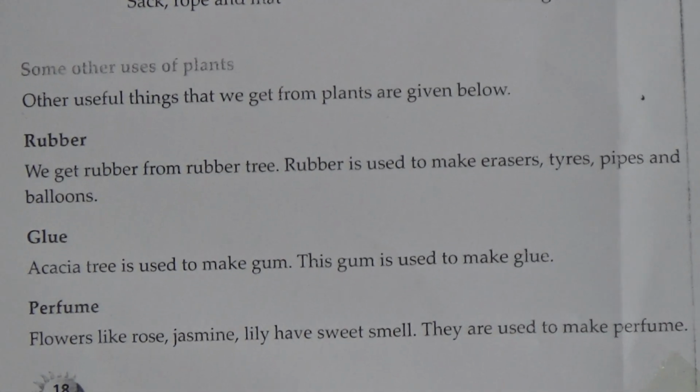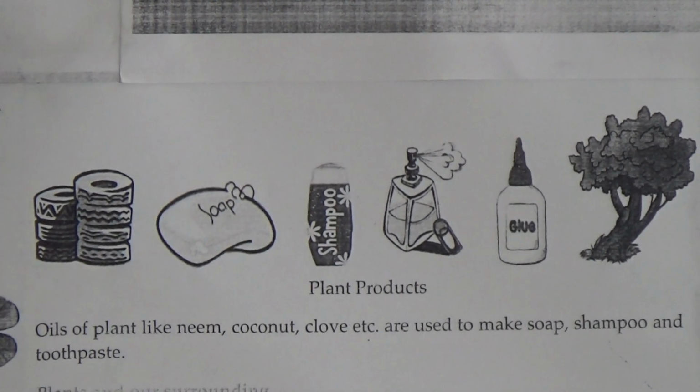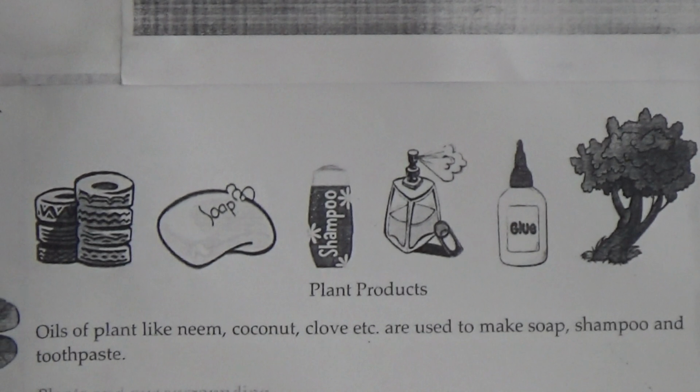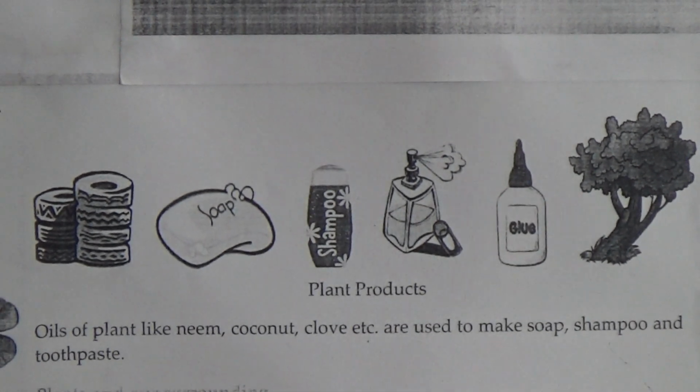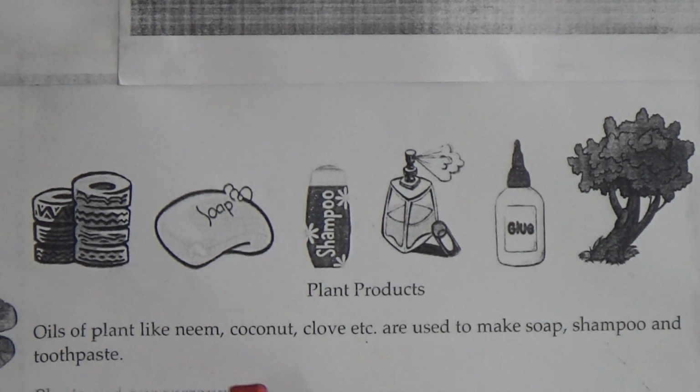Now oils of plants like neem, coconut, clove etc. are used to make soap, shampoo and toothpaste. We also get olive oil, soybean oil, mustard oil from the plants, and we use these oils in our daily life, like we take soybean oil or mustard oil as our food. We use coconut oil to nourish or moisturize our hair, and also in making different kinds of soap.